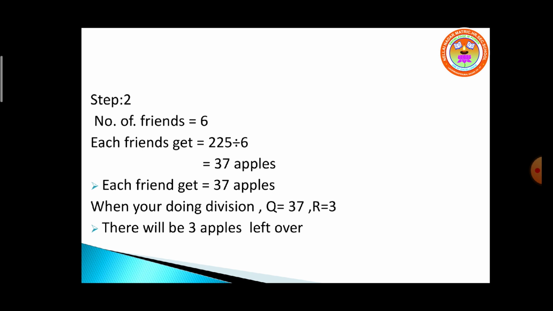Children, you want to do the division part here. So when you are doing division, you will get a quotient and a remainder. The quotient for this problem is 37 and the remainder is 3. So how many apples are left over? What is your remainder? 3. So there will be 3 apples left over and each friend gets 37 apples.